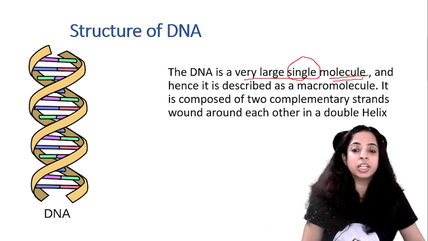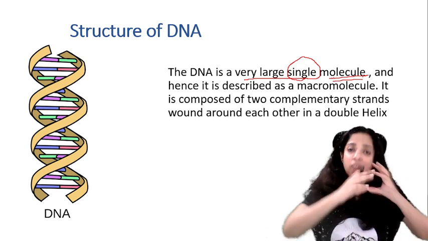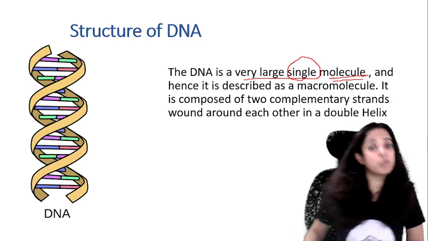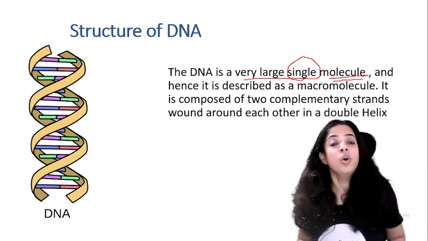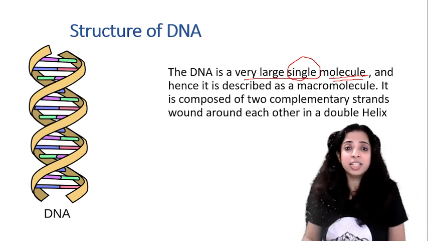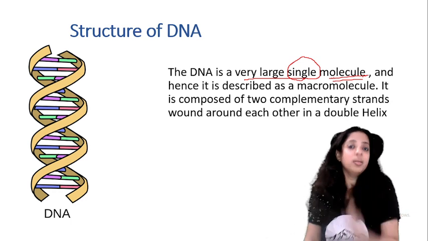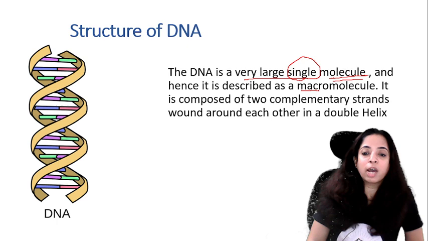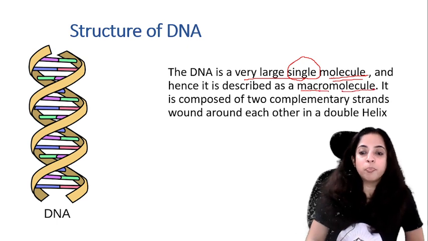So this DNA is a very large single molecule. You have to pay attention. DNA is a very large one molecule. That is why when I was teaching you chromosome, in the very first slide I told you a chromosome contains proteins and one DNA molecule. Okay, and hence it is described as a macromolecule. Macro means big.